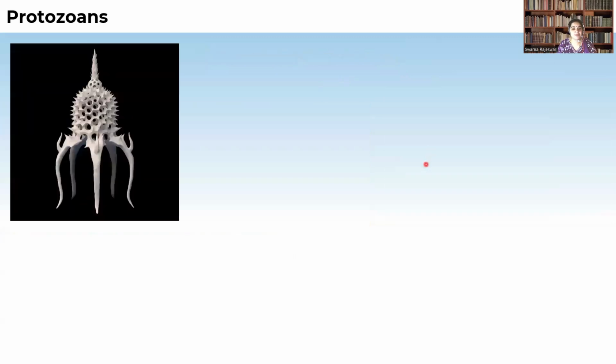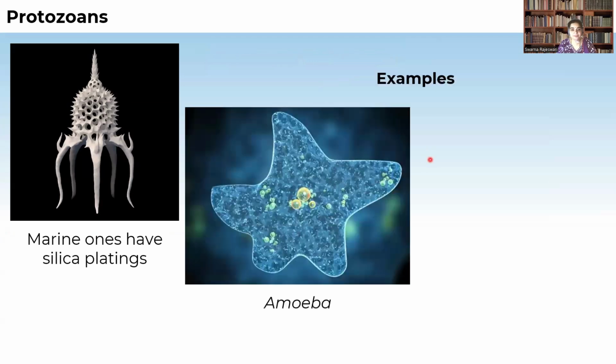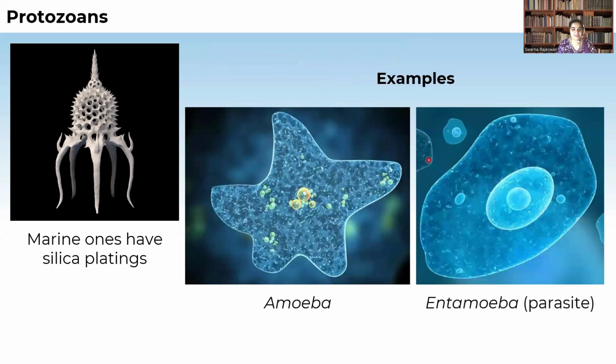Now coming to marine organisms which have silica platings. These are some of the examples which belong to the protozoa. This is amoeba, entamoeba, and this is a marine organism which has silica platings.